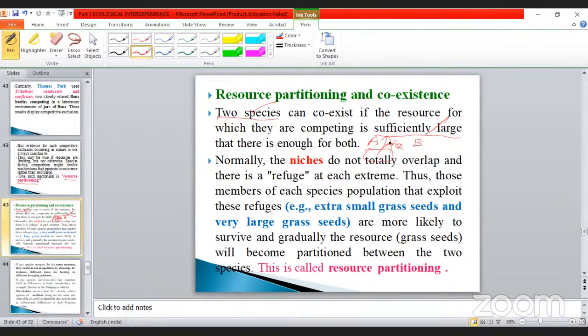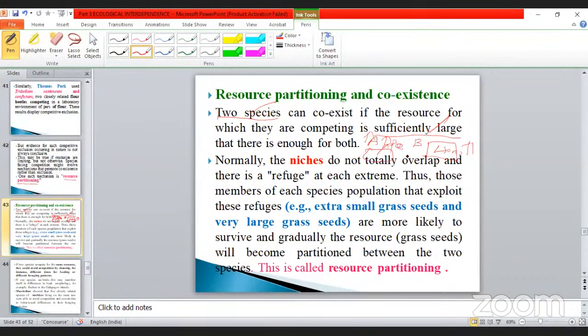When the number increases, they become prey for predators like the lion and tiger. So here also the number increases. Both have large enough food or resources.